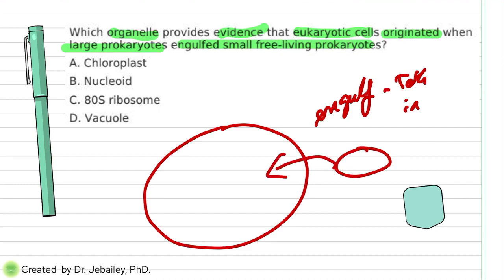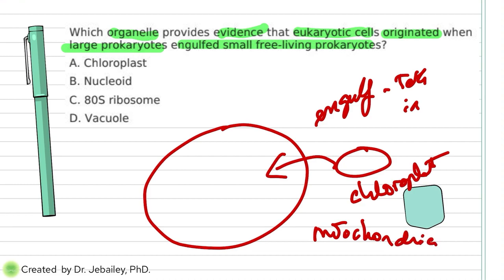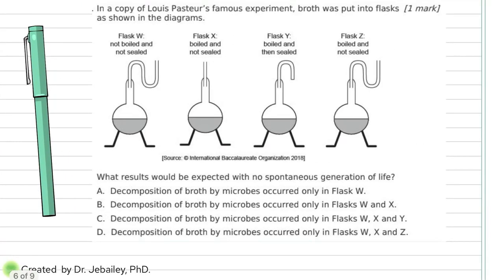So if you remember the story about endosymbiosis, we engulfed two things. We engulfed a chloroplast, right? And we engulfed the mitochondria. So it's obvious that we can even cancel all of these. Who did he actually engulf in this situation? The one that engulfed was a chloroplast. So the answer is A. Again, if you know the story of endosymbiosis theory, you can easily spot the answer.